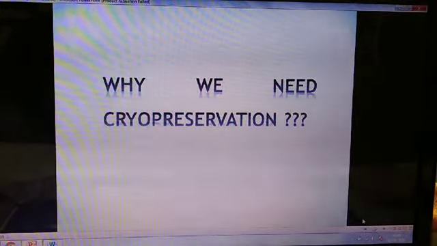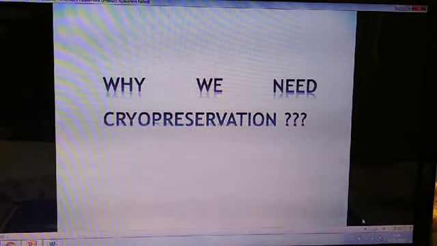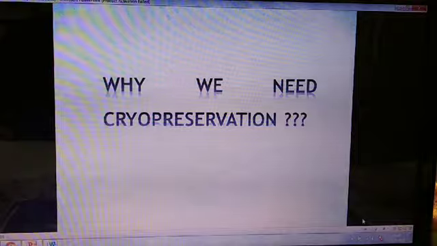cryopreservation. Cryopreservation deals with the study of metabolic activities and their responses in plant materials stored at very low temperature, that is minus 196 degrees centigrade in liquid nitrogen, in the presence of some protectants known as cryoprotectants.